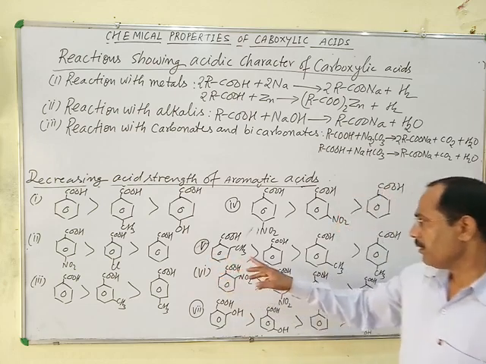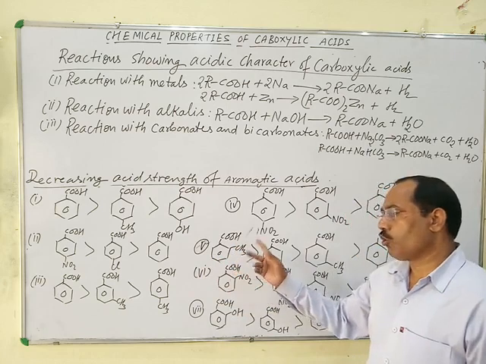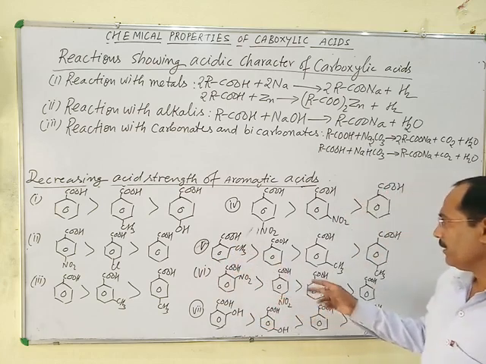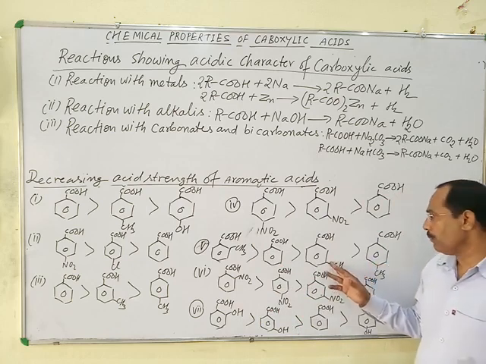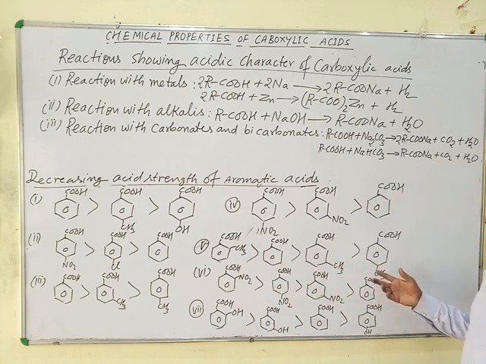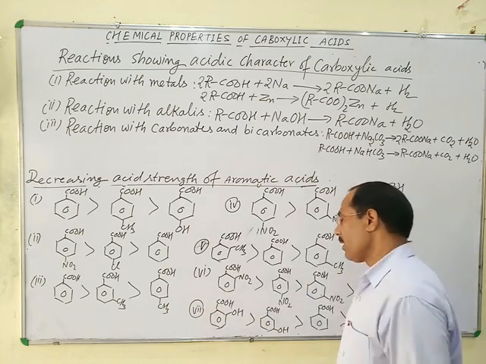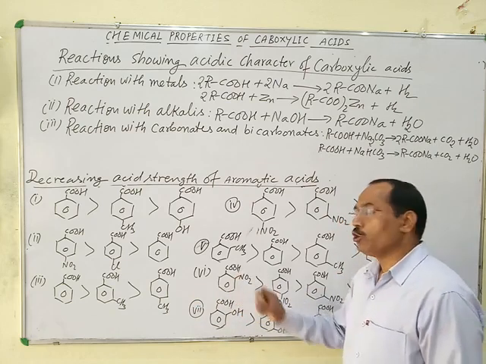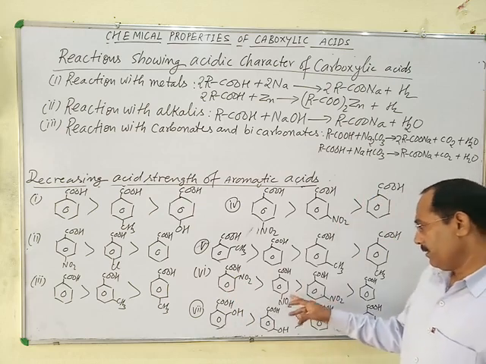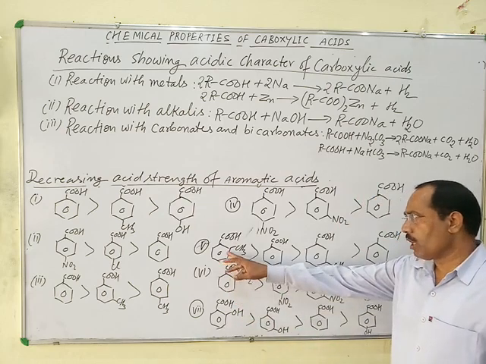Fifth, ortho-methylbenzoic acid or ortho-toluic acid is stronger than benzoic acid, which is stronger than meta-methylbenzoic acid, and meta-methylbenzoic acid is stronger than para-methylbenzoic acid. Sixth, ortho-nitrobenzoic acid is stronger than para-nitrobenzoic acid. This is due to the ortho effect, and this is also due to the ortho effect.